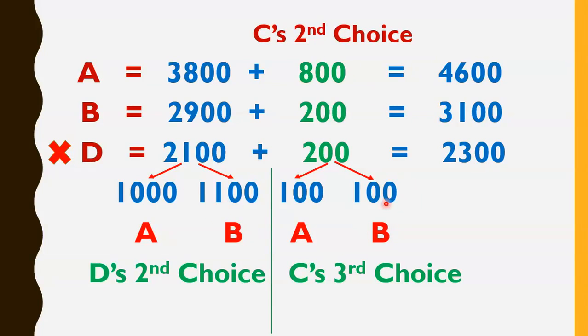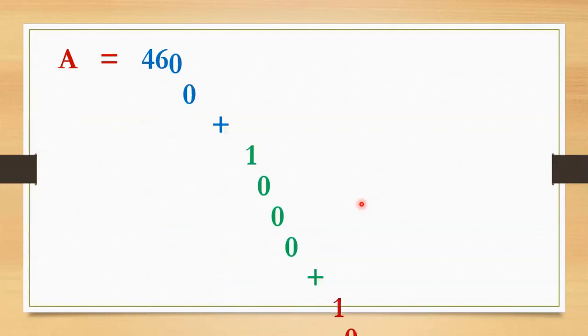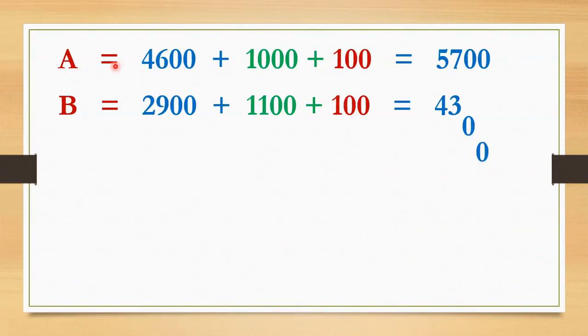Because these are the votes secured by A and B respectively. So let's see what happened. In the third round of counting, A got 4600 plus 1000 plus 100, meaning 5700 votes. And B got 2900 plus 1100 plus 100, meaning 4100 votes.